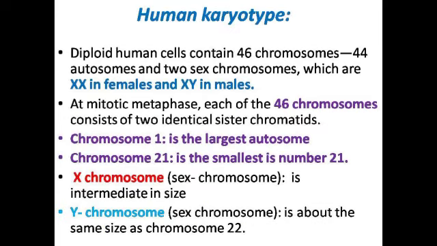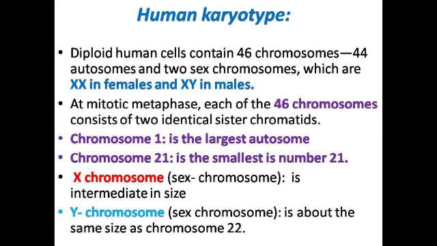Let me go to the example of karyotype. Example, human karyotype. In a diploid human cell, there are 46 chromosomes: 44 autosomes and two sex chromosomes, which are double X in female and XY in male. So this is about the chromosomes present inside the human cell.